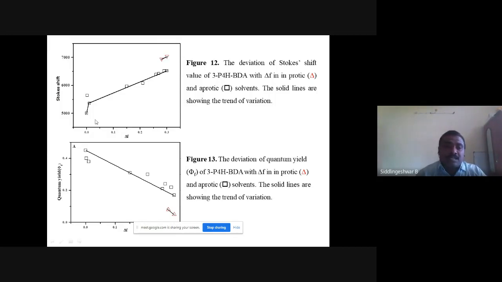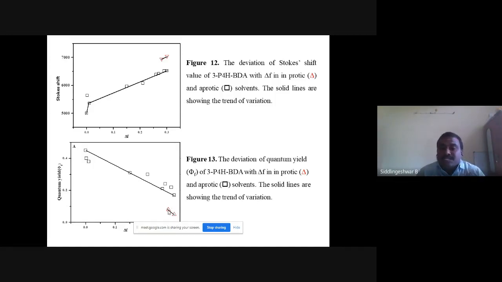I have also calculated quantum yield, and I plotted quantum yield versus Lippert function. Here quantum yield is high in non-polar solvents. When we move from non-polar to slightly polar, we can see a reduction in quantum yield. Then it decreases linearly with delta F. In polar protic solvents, quantum yield is still lower.